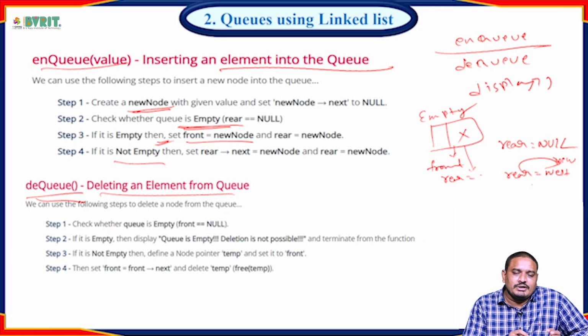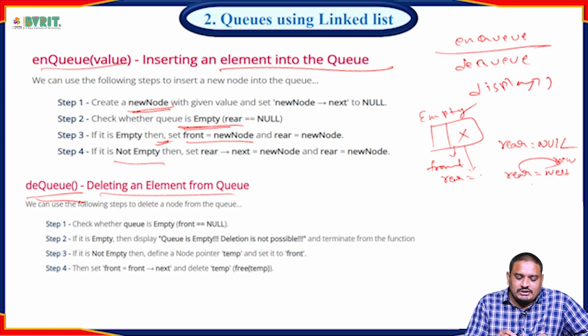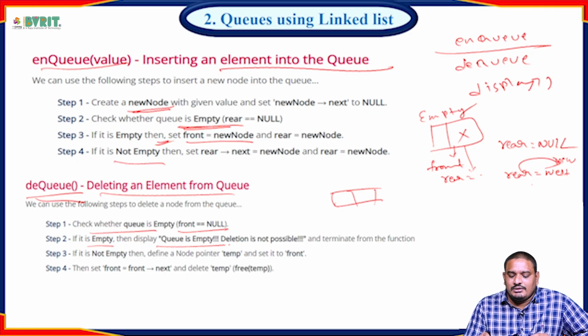What are the different steps to follow for deleting an element from the queue? First, you can check whether the queue is empty by using front equal to null. The second step: if the queue is empty, display that the queue is empty. Now we cannot perform the delete operation on that queue. It is not possible, so terminate from the function.